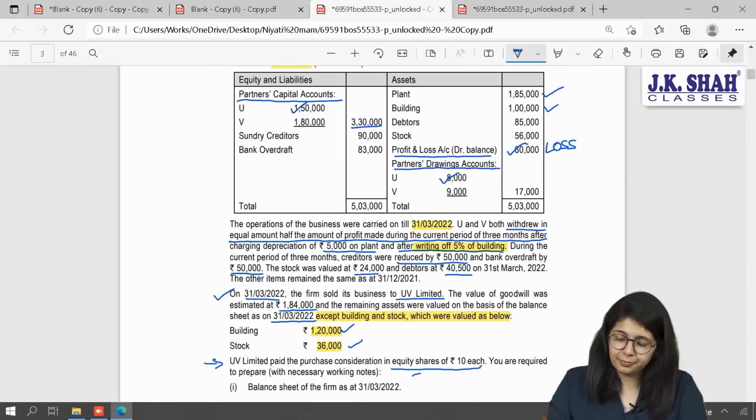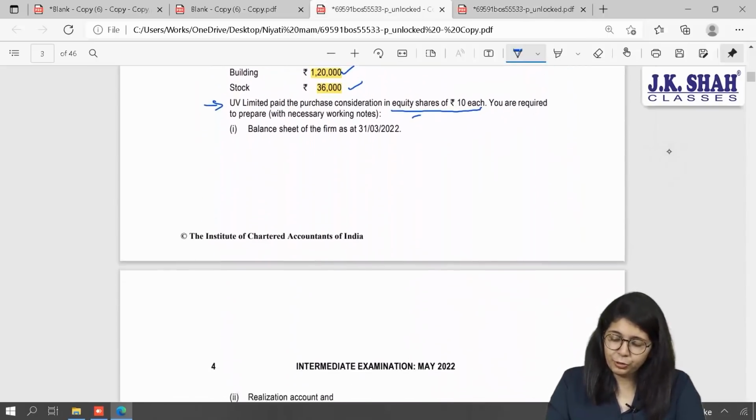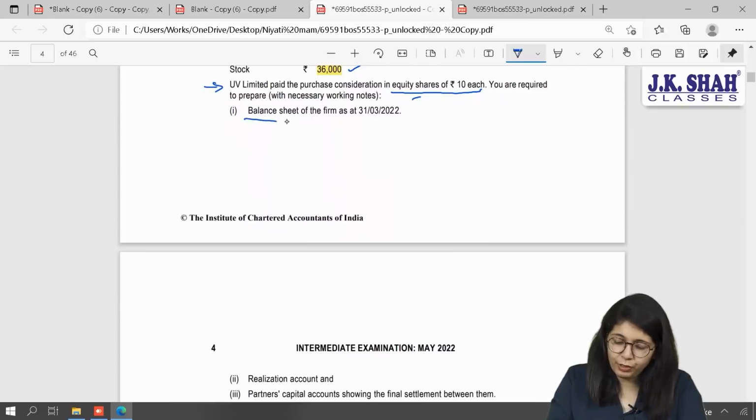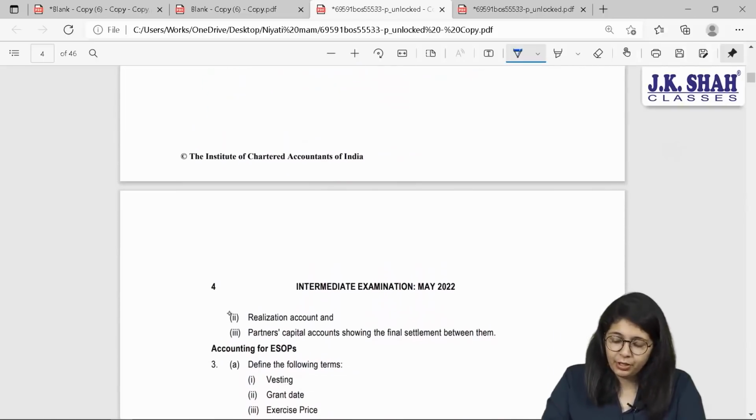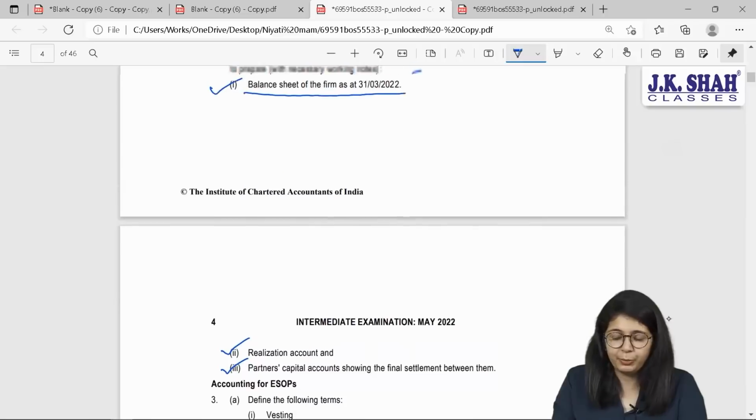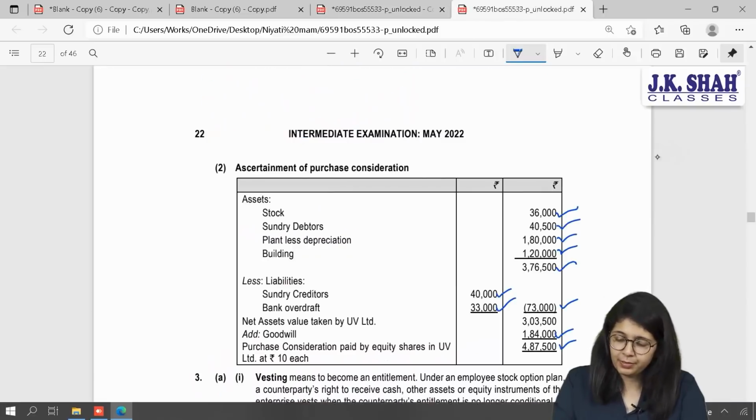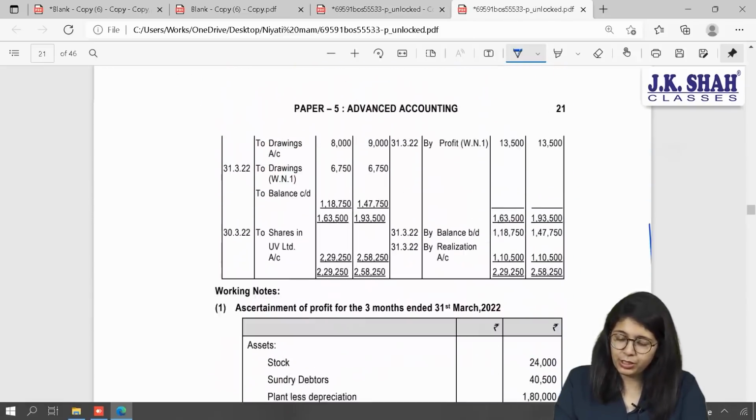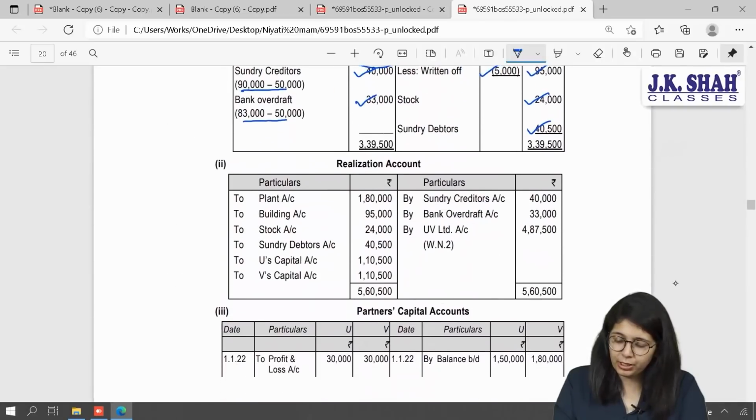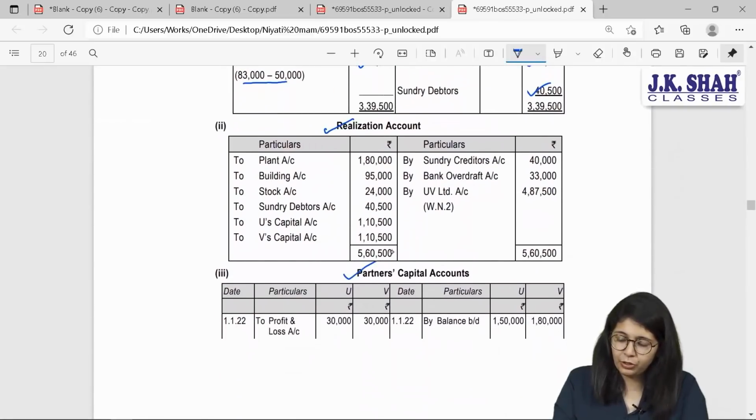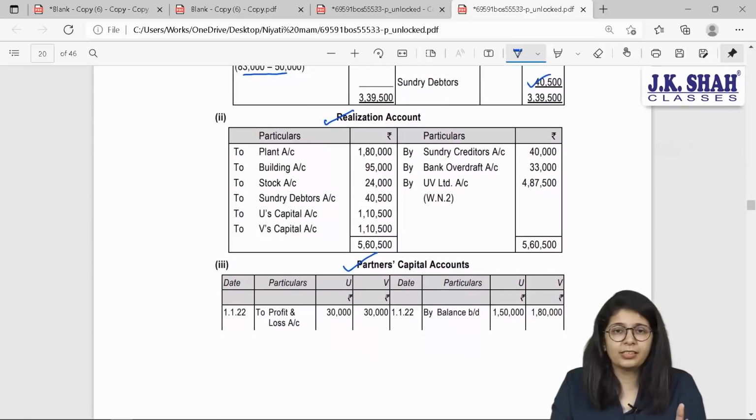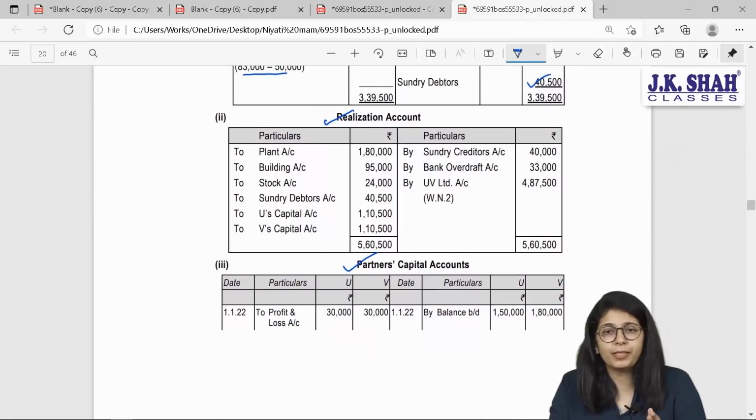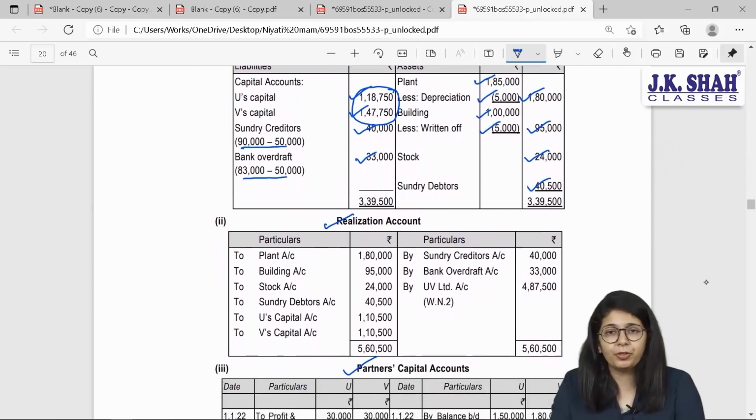Okay, next. They have asked you to prepare the balance sheet of the firm as on 31st March 2022, which we have already done, and the realization account and partners' capital account showing the final settlement between them. Let us do that. The next two accounts we are going to prepare are the realization account and partners' capital account. What does our basic rule say? Transfer all the balance sheet items to their respective accounts at book value, but which balance sheet? The new one which we have prepared over here.